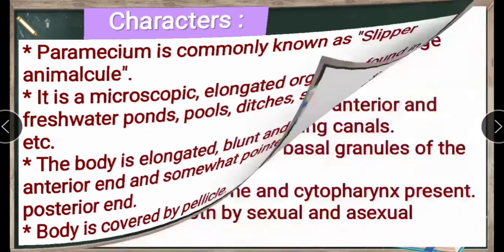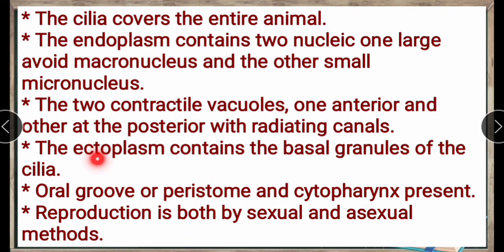Next, the ectoplasm contains the basal granules of the cilia. Here, the ectoplasm contains many granules, that is, the basal granules of the cilia. Now, the oral groove or peristome and cytopharynx are present. Next, reproduction is by both sexual and asexual methods. In Paramecium we see reproduction by sexual and asexual methods.